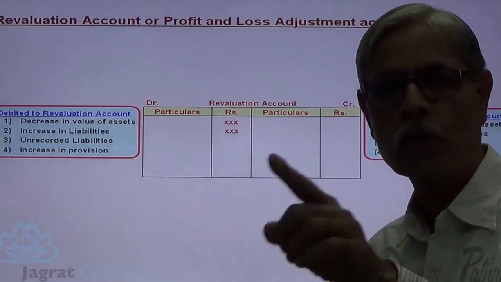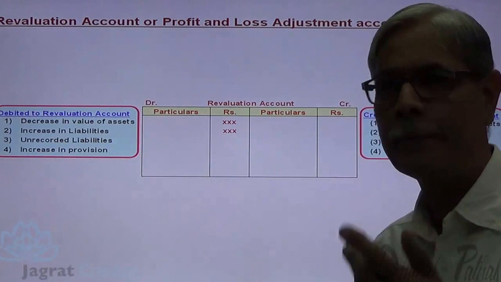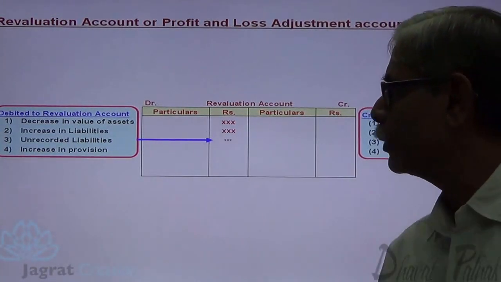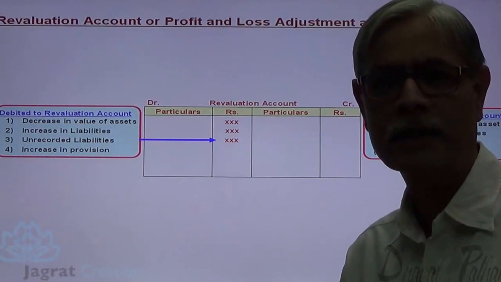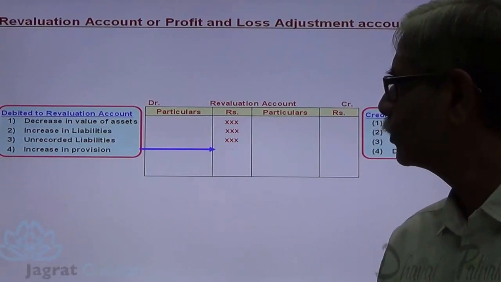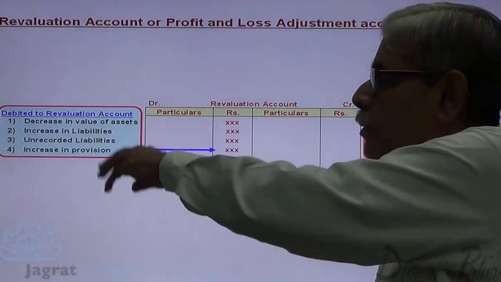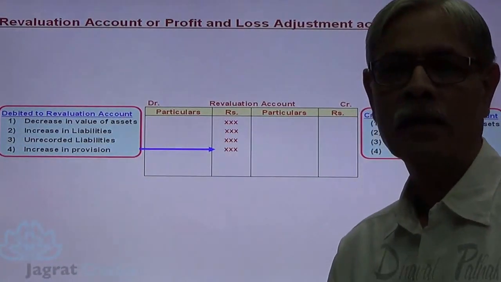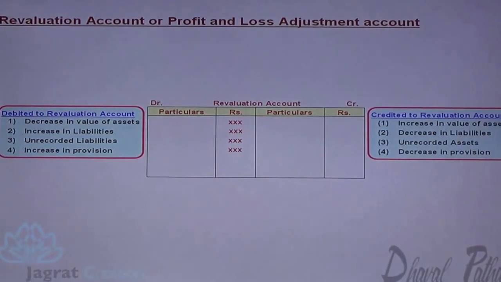Unrecorded liability not shown in the balance sheet that we have paid or that is payable is also debited to revaluation account. Increase in provision, for example increase in bad debt reserve provision, is also debited to revaluation account. So these are the various changes in the balance sheet value debited to revaluation account.